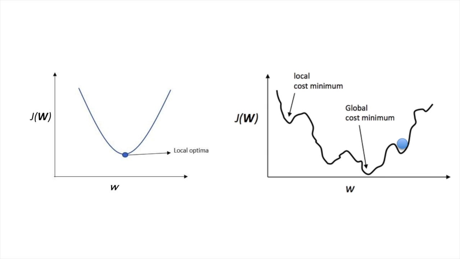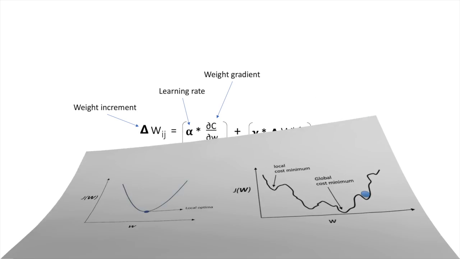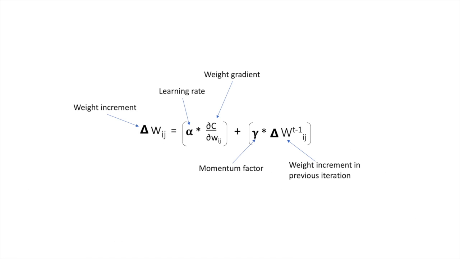The equation for weight change will be: learning rate times the total gradient with respect to weight, plus the momentum factor times the weight increment in the previous iteration.